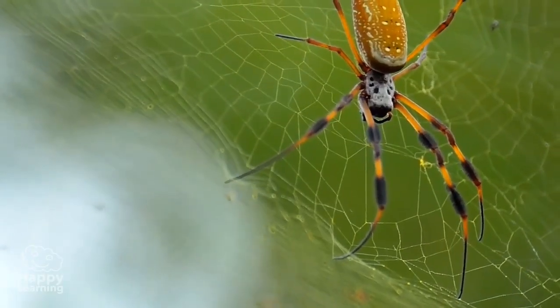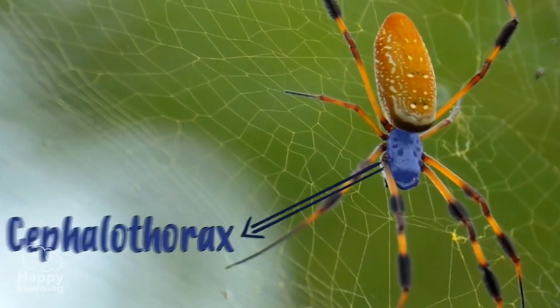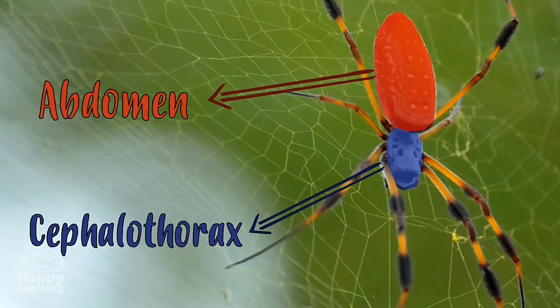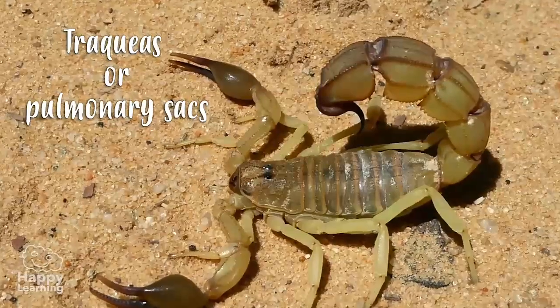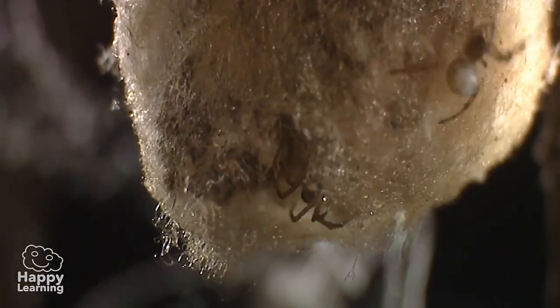An arachnid's body is divided in two parts: the cephalothorax, consisting of the head and thorax joined in a single segment, and the abdomen that can be segmented or not. Arachnids breathe through tracheas or pulmonary sacs. And when they're born, they look the same as they do when they're adults, but of course they are much smaller.